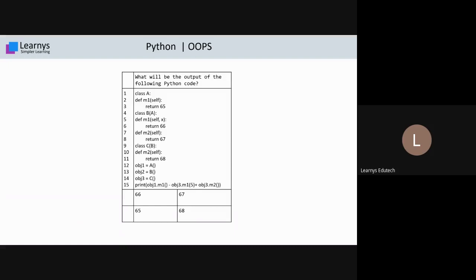Maximum students are giving B as the answer, but we got only 10 responses, all selecting the same option. Let's wait a few seconds to see if we get any different answer, or if anyone needs an explanation. Prabhanshu is giving B. Take some time, no issue, but please kindly respond to the question whatever you are getting.